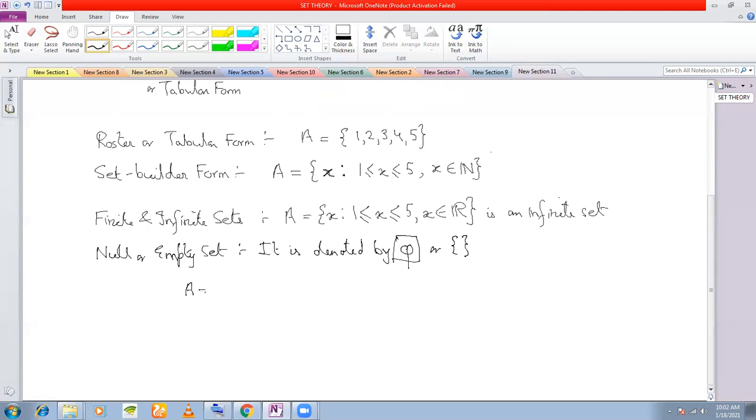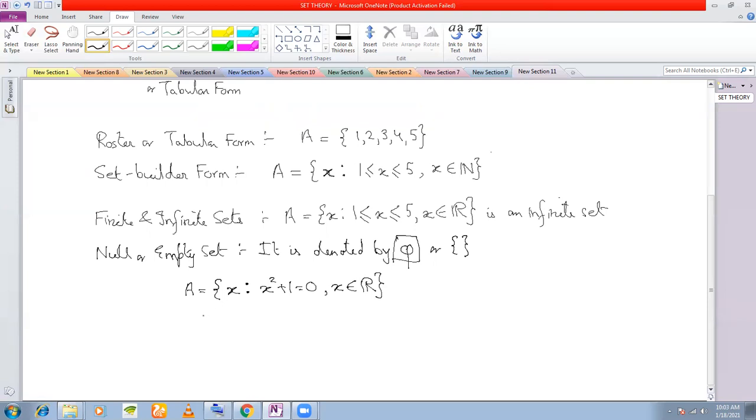Suppose I define a set A, let me tell you in set builder form: x such that x square plus 1 is equal to 0, x belongs to R. Can you tell me whether this is a finite set, infinite set, null set, empty set? What kind of a set is it? Sir, it is null. Why?